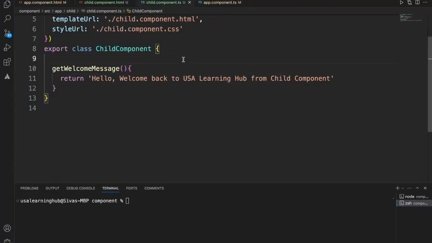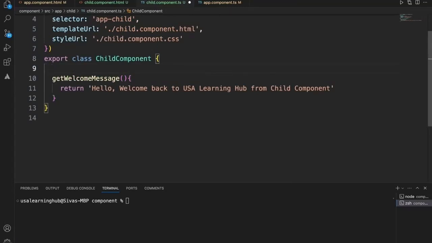Right now this particular method is in the child component. Also we'll add one field, name. We'll say name equal to Shiva. So now this particular field as well as the message method, these two are within the child component. Let's get hold of these two from the child and use them in the parent.